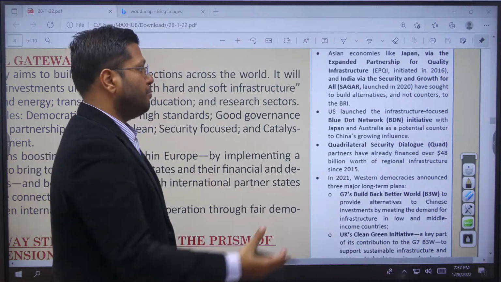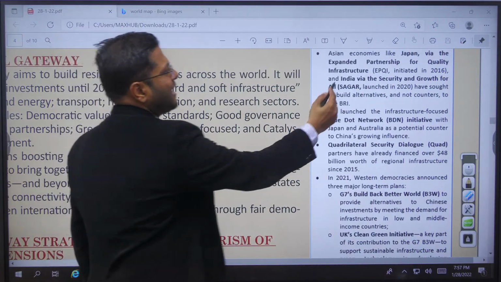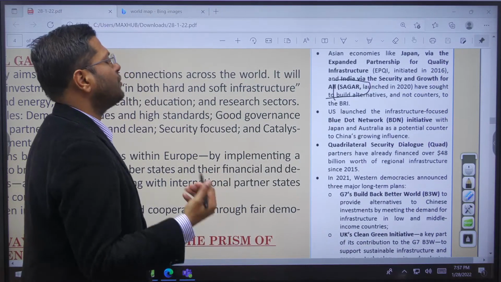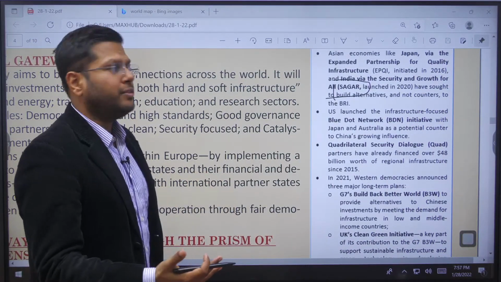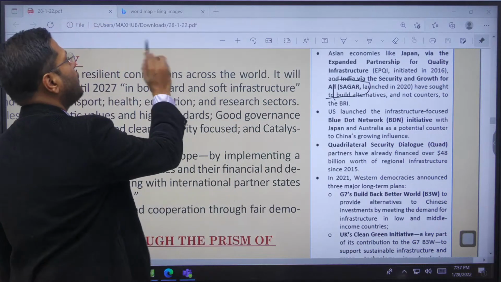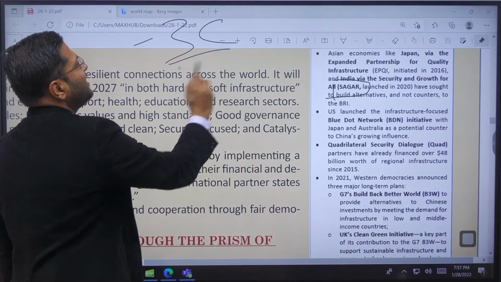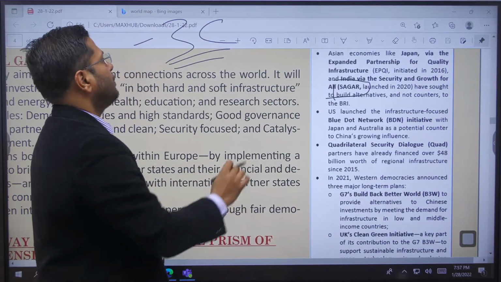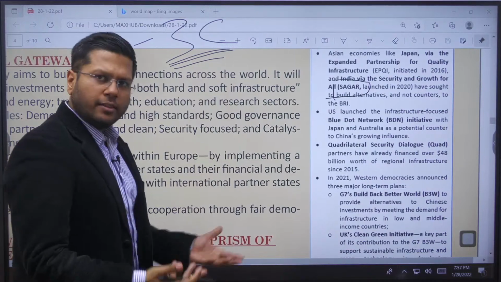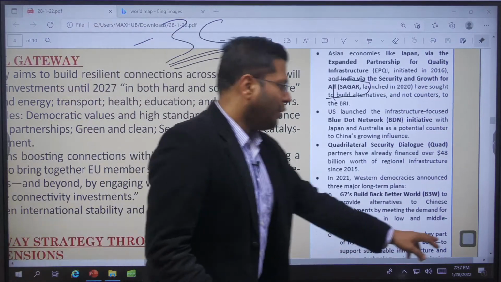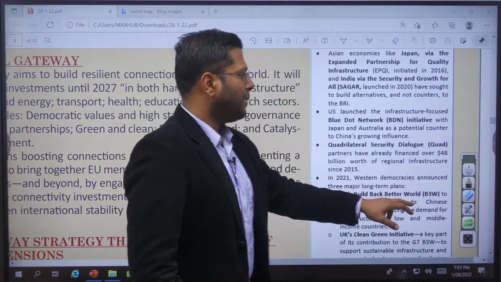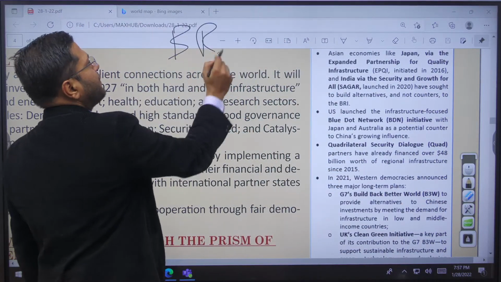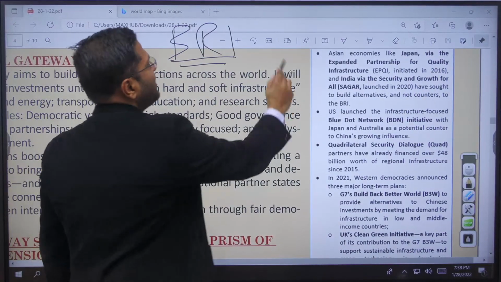India has SAGAR, but SAGAR doesn't have funding. China has funding, the European Union has funding, Build Back Better World has funding. So we must collaborate with all of them. This should be the vision for each of us. So adopt the 3 C's: collaborate, cooperate, compete as much as possible. However, do not feel subjugated. See, balance ho gaya na? This is balanced. So we will not go against countries, right? But yes, we will go against the Chinese BRI if it is crossing Indian boundaries in Ladakh.